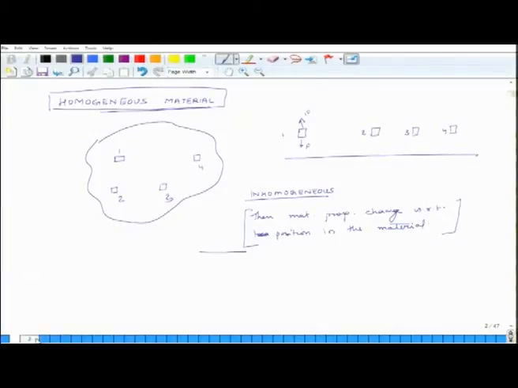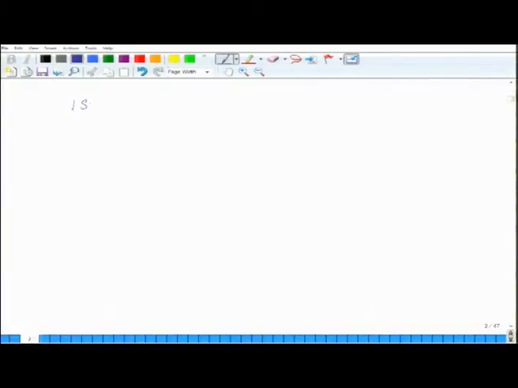Next, the term we will look at is isotropy. Isotropic versus anisotropic materials.